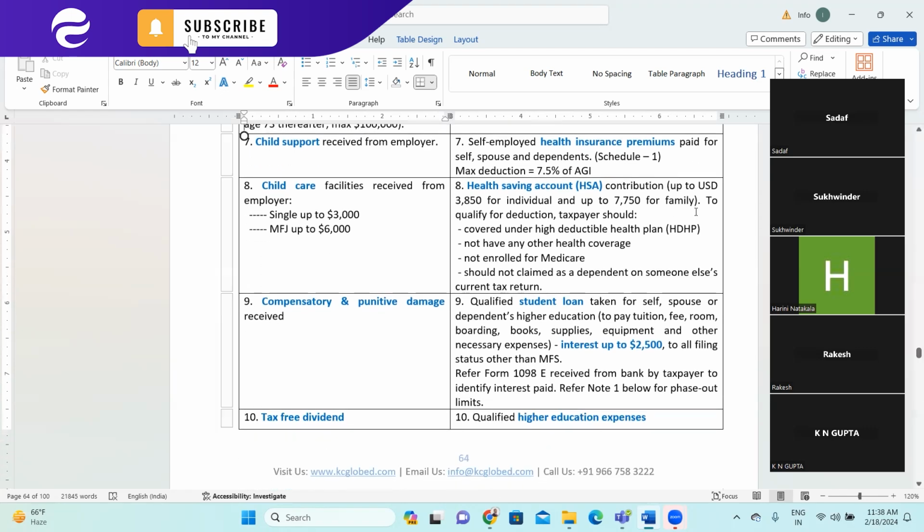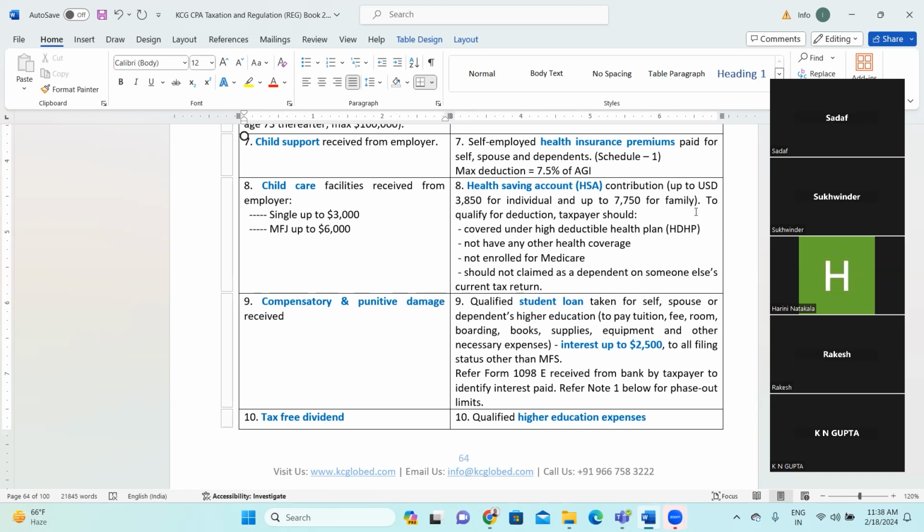Next is child support received from employer. That means the employer is providing child support to the employee, right? For example, if both husband and wife are working in an organization and the employer is providing nanny support to take care of their kids, or their education expenses, or their preschool expenses, right?